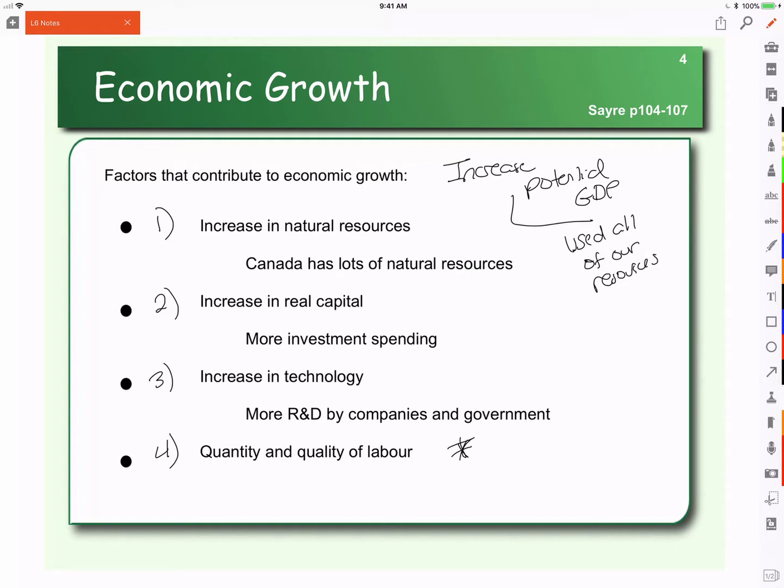In the last video, we looked at how economic growth, or an increase in potential GDP, so not just economic growth, but sustainable economic growth, comes from one of four sources: increasing natural resources, increasing your real capital, increasing your technology, or increasing your quantity and your quality of labor. And we said that the quantity and quality of labor is the primary source for sustainable economic growth in Canada. So let's look at how we can increase the quantity and quality of labor in our country.